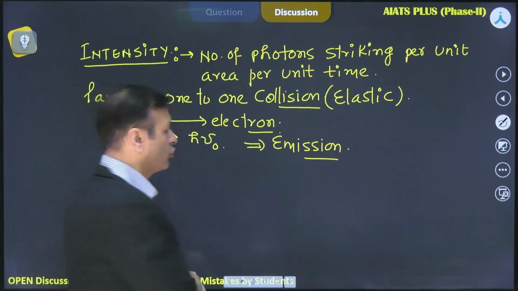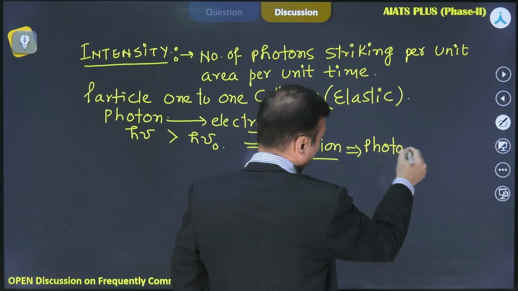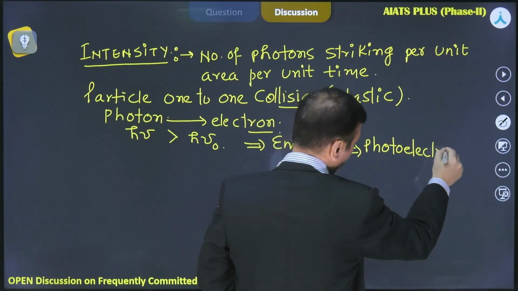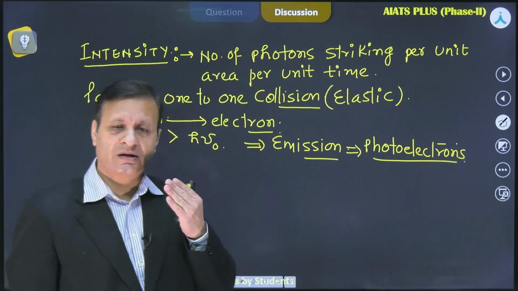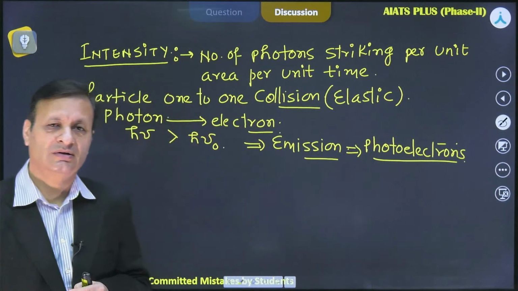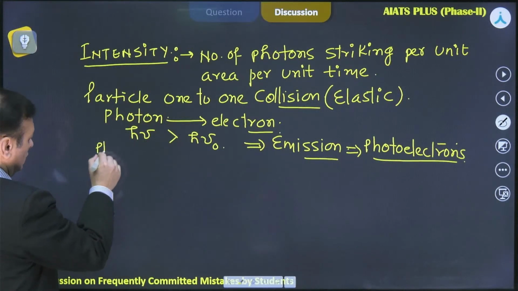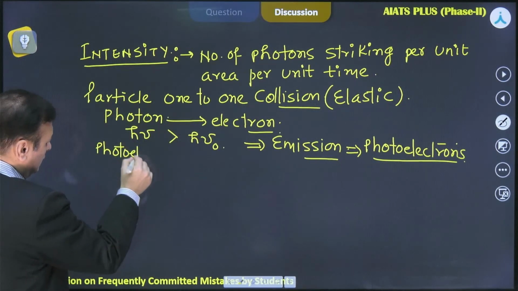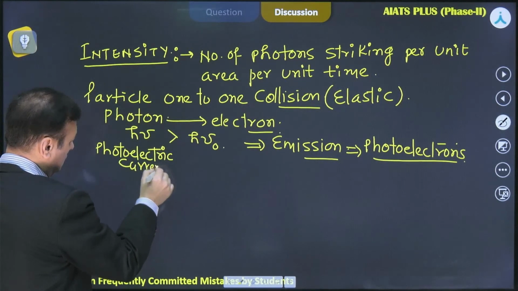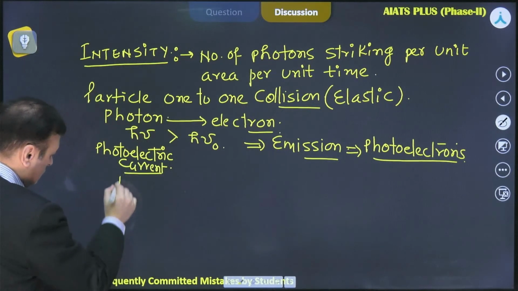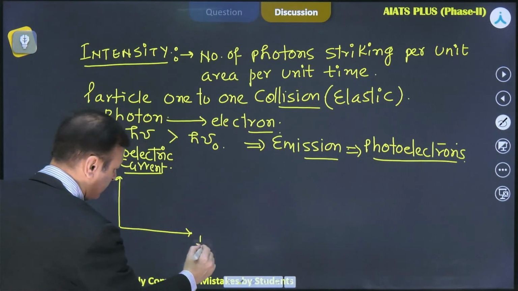So this electron so emitted, once you have the emission, these electrons emitted are called photoelectrons, and they start moving through that material. So that constitutes photoelectric current. So if you understand photoelectric current versus intensity,